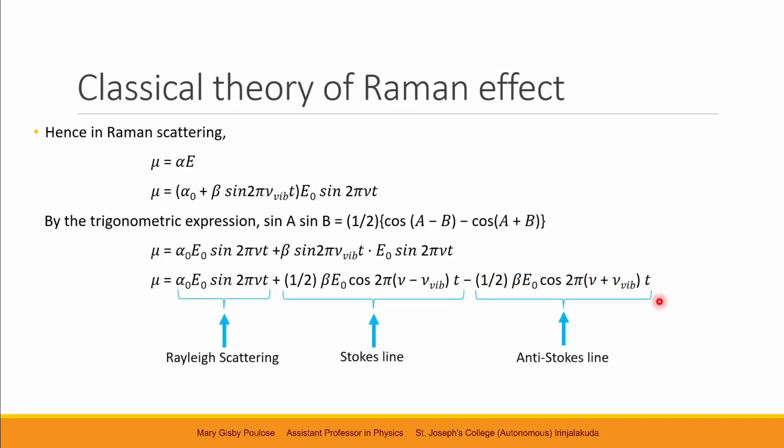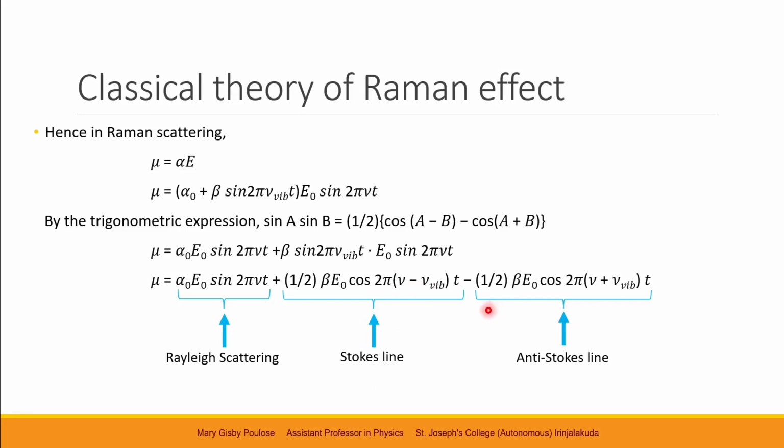Now, the first term represents the Rayleigh scattering because it has the frequency nu. The second term contains the frequency nu minus nu vibe, that is, the frequency is on the lower side. And this represents the Stokes lines.